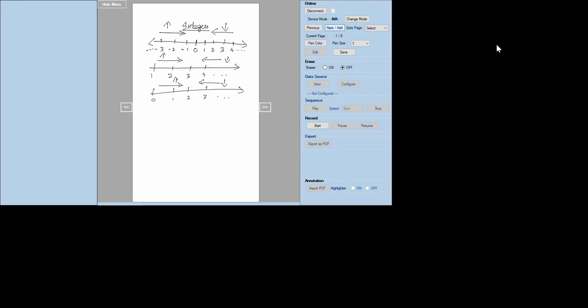Does it mean that -2 is lesser than -1? Yes, of course. -2 is lesser than -1.